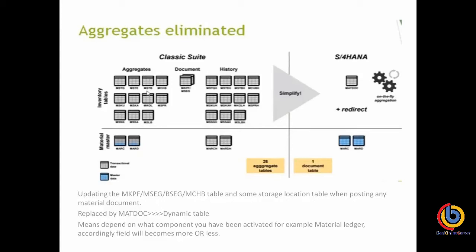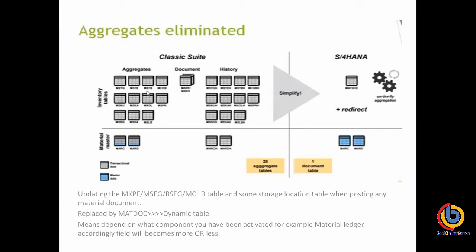If it has been activated, then this information also gets stored in one table, the MATDOC table, along with the material, the quantity, the storage location, batch information, everything. If a component is not activated, that information is not stored in the MATDOC table. So the entire set of tables that we can see in the classic suite has been replaced by one table called MATDOC, and this is a dynamic table.